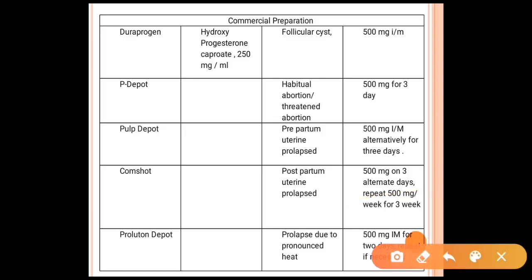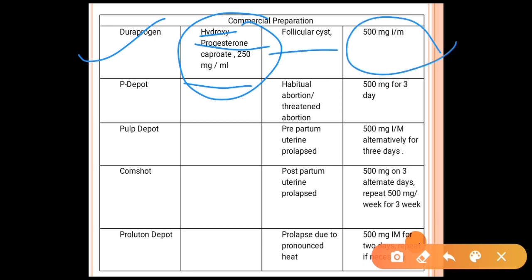There are many clinical preparations of progesterone, like Duraprogen, which contains hydroxyprogesterone caproate. In 1 ml, 250 mg of hydroxyprogesterone caproate is present. It can be used in the case of follicular cyst. The dose rate is 500 mg, which is about 2 ml, given in the case of follicular cyst.